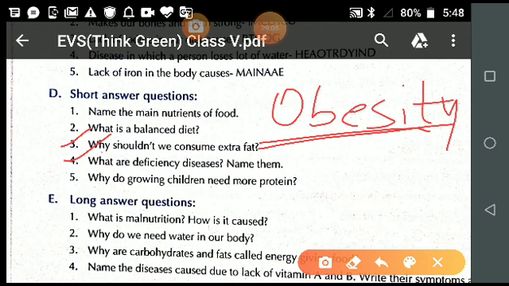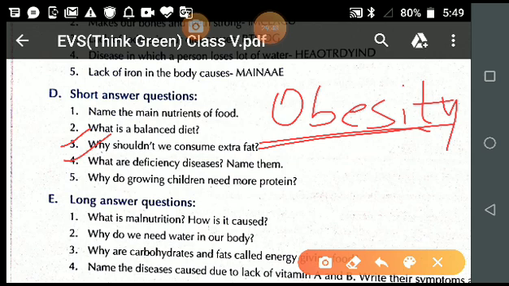One more time, I repeat the answer for you. Question number 4. What are deficiency diseases? Name them. Write the answer. Diseases caused by lack of essential nutrients in our food are called deficiency diseases. Examples, scurvy, rickets, etcetera.